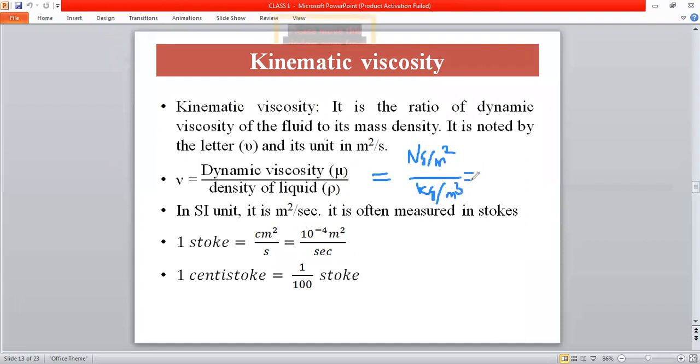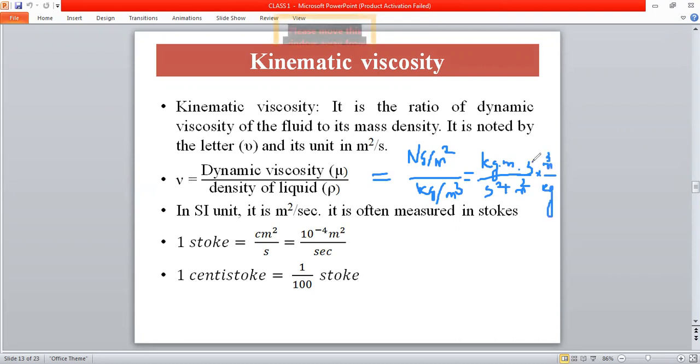Newton can be written as kilogram meter per second square, and there is second per meter square here, and the density will be kilogram per meter cube.